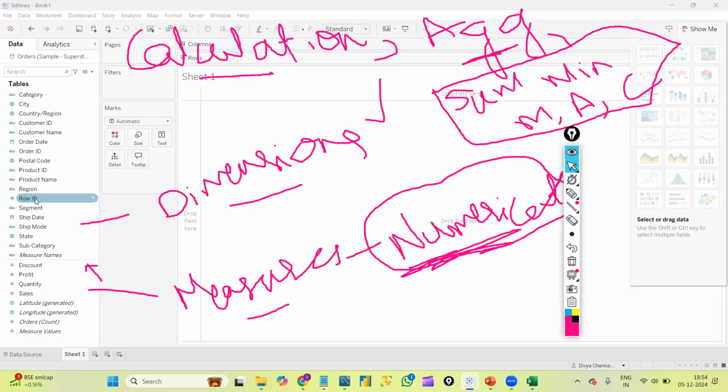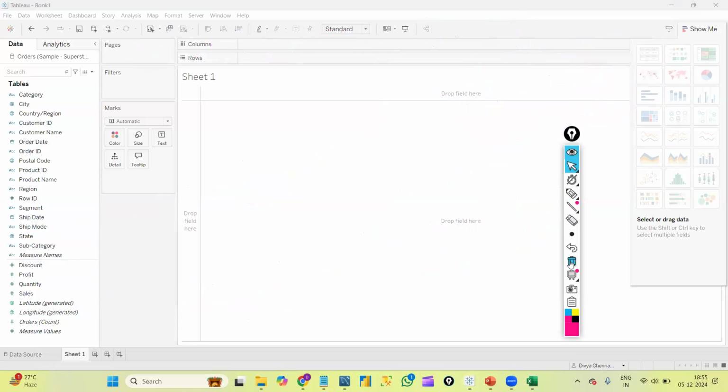On ID columns, we won't do any calculations or aggregate functions. That is the reason row ID came into dimensions. This is the actual definition: columns on which we perform calculations or aggregate functions will be inside measures, and everything else comes under dimensions. I hope I'm clear about dimensions and measures.